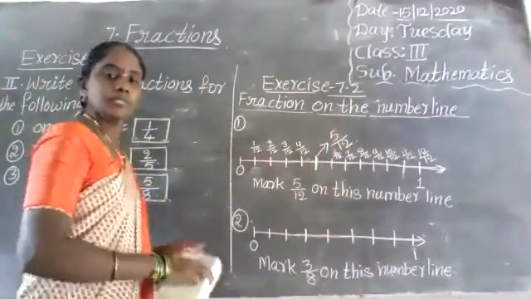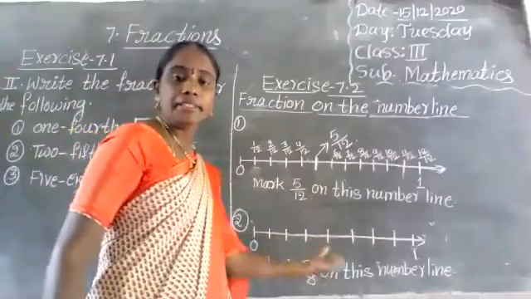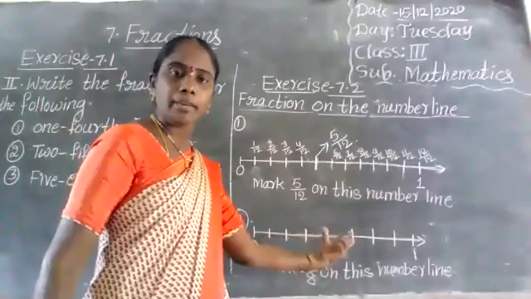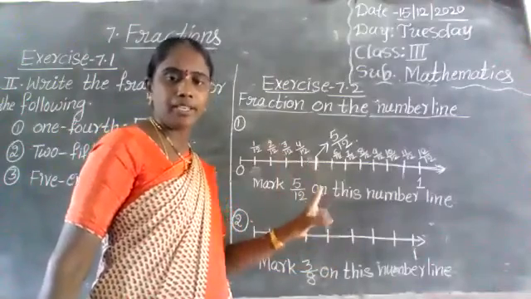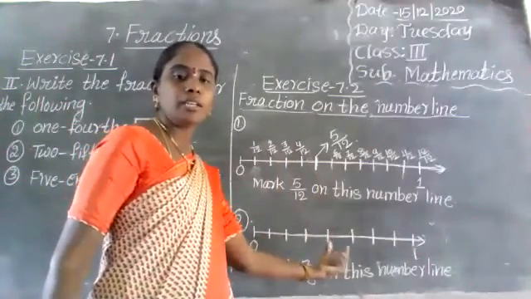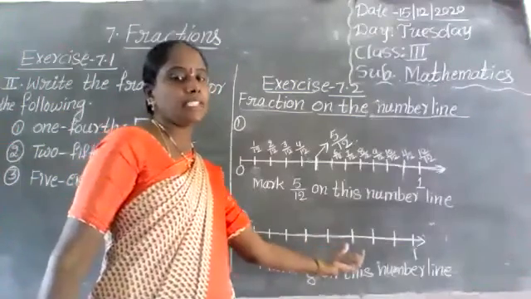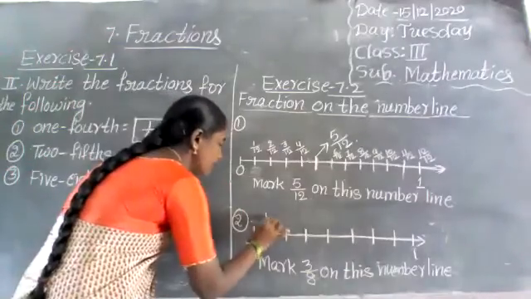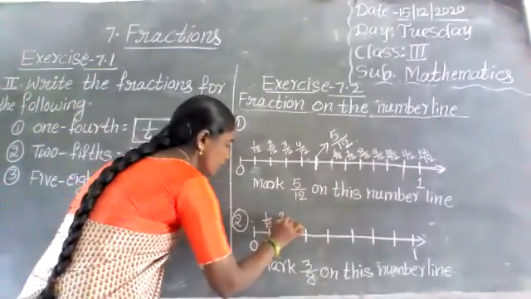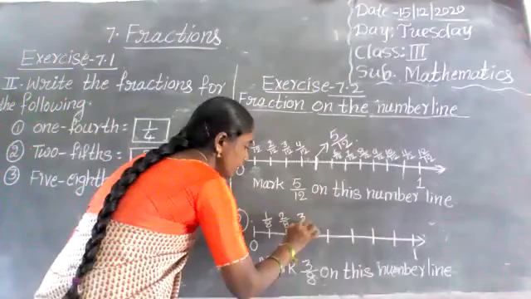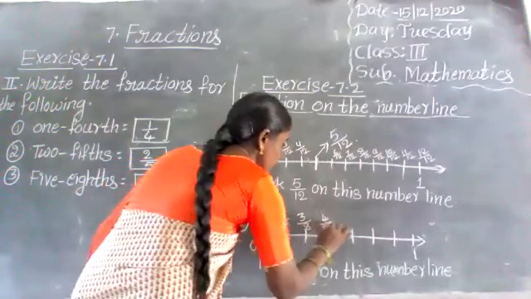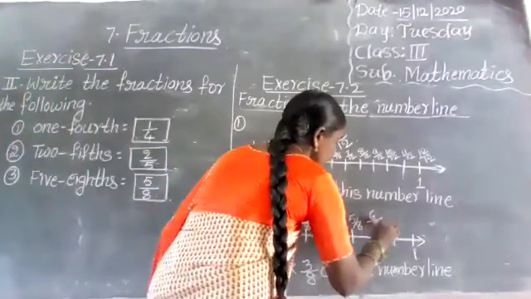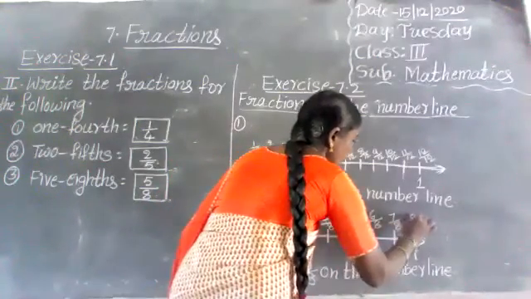Okay. Here 8 equal parts are there. On the number line we have only one number, but up to one number only we have to take 8 equal parts. How can we write these 8 equal parts? 1 by 8, each part. 2 by 8, 3 by 8. Next 4 by 8, 5 by 8, 6 by 8, 7 by 8, 8 by 8.